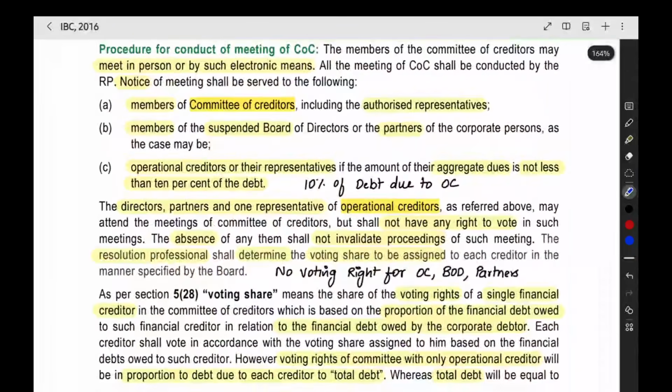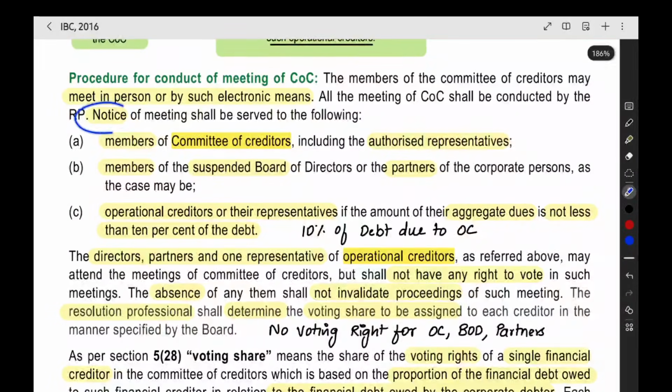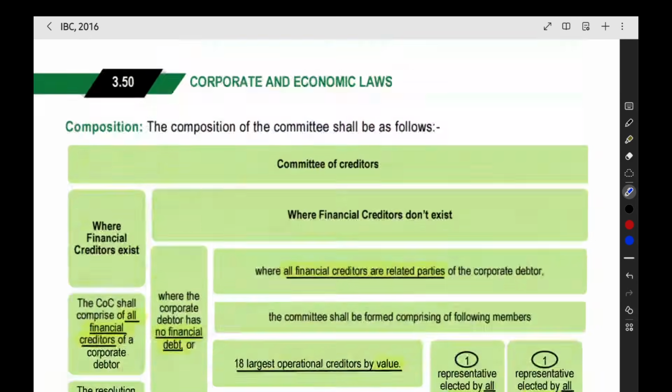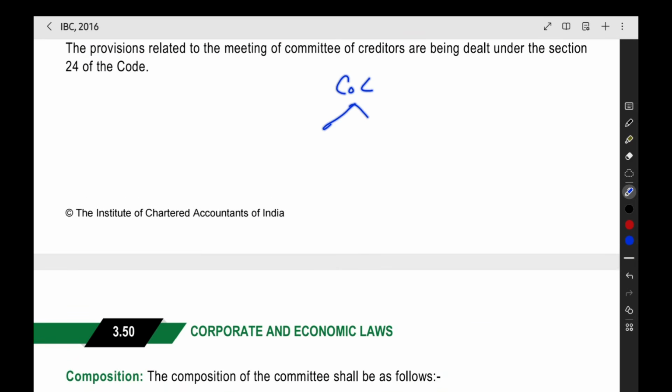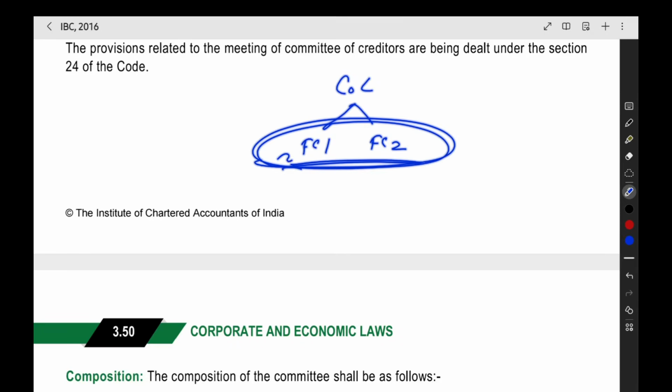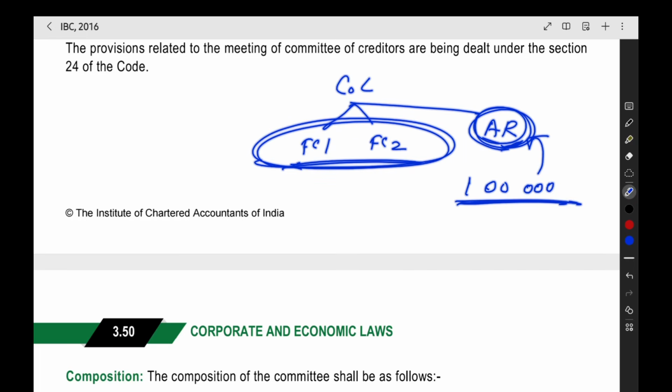So in the committee of creditors, when you see what is the procedure, you have to send the notice. Notice you can send to these people, members of the committee of creditors, and including the authorized representative. In the committee of creditors, you will have the members, financial creditor 1, financial creditor 2, like that. To those members, you have to send the notice along with the authorized representative. Like for example, we saw that 1 lakh debenture holders were there. That authorized representative will be exercising the vote on behalf of these 1 lakh debenture holders. So this authorized representative also should receive the notice of the meeting.